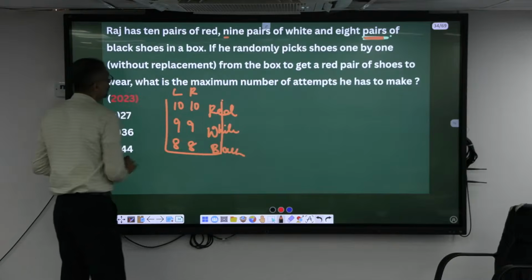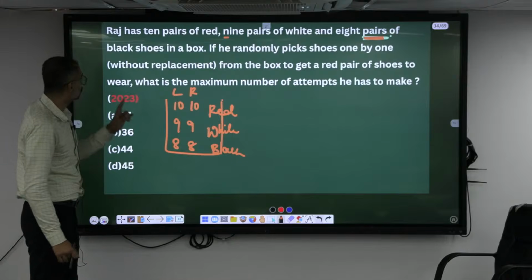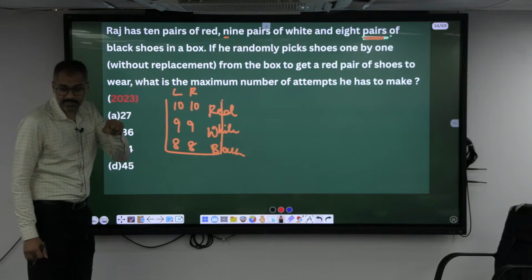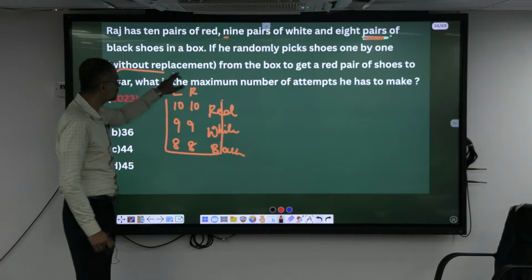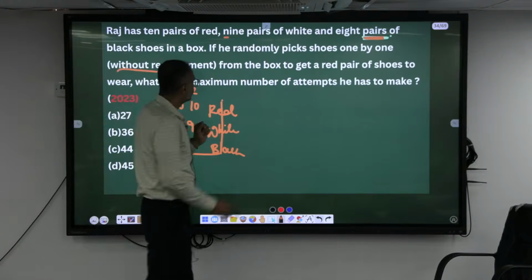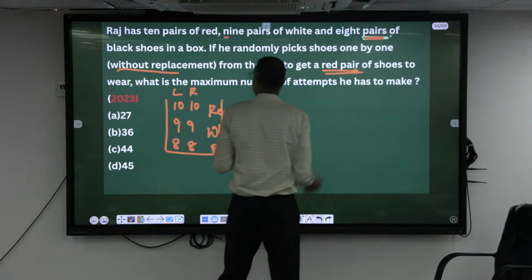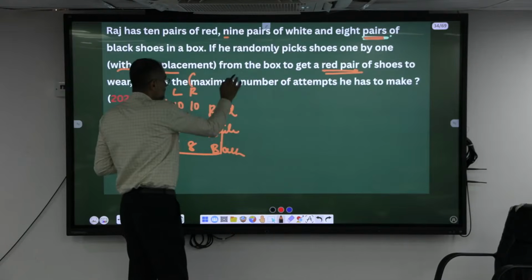8 and 8. Now, he randomly picks one shoe, one by one. Not a pair he is picking. One shoe by one shoe, and without replacement, he is picking the next one. So, he should get what? A red pair of shoes. What is the maximum number of attempts?